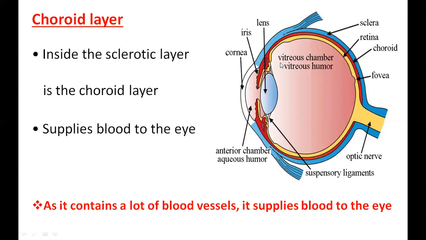Sclerotic layer done, cornea done, and now we have gone to the choroid. Now look at the choroid. This red color part, when coming to the front, becomes like a tip, no? That tip is known as the iris. So always remember, in the eye, the front part and back part have different names, but it is continuous. The choroid continues to the front part and becomes the iris.